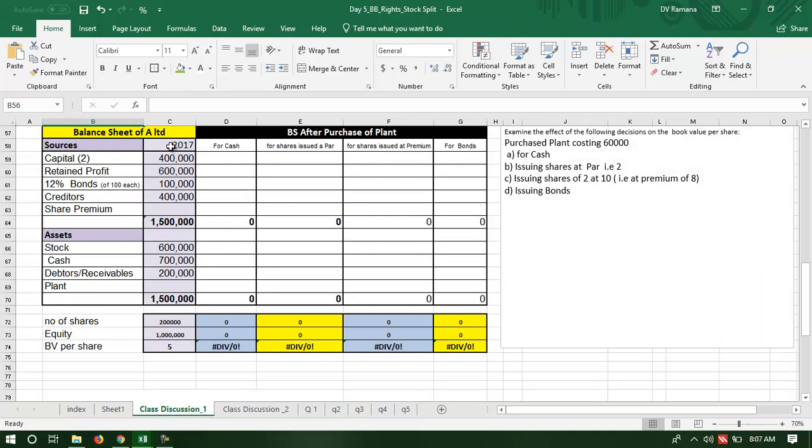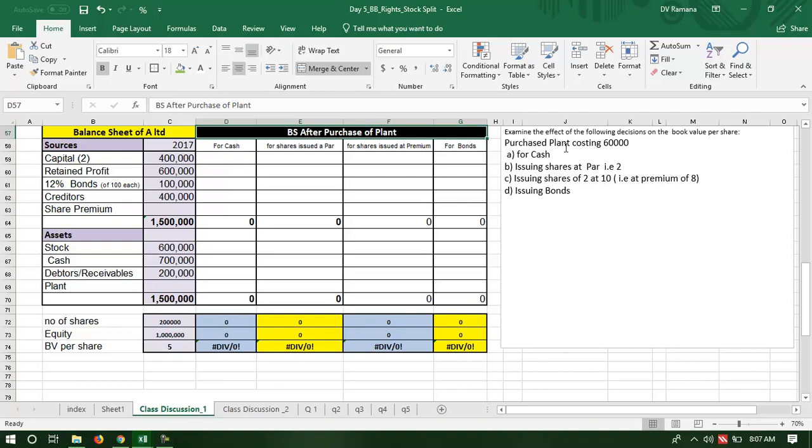For this, I take once again an opening balance sheet where the book value per share is 5, because the number of shares is 200,000, with a face value of 2 and capital of 400,000. There is an equity of 1 million because there is a retained profit of 600,000. So the present book value is 5. Now let us see if the acquisition of an asset is going to change the book value per share.